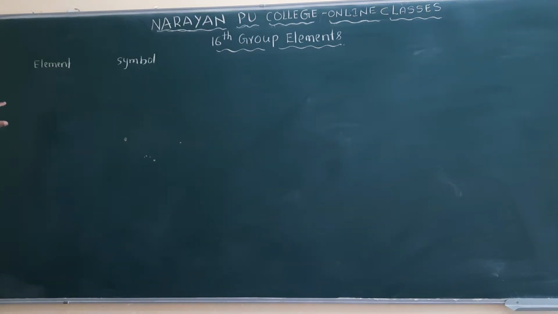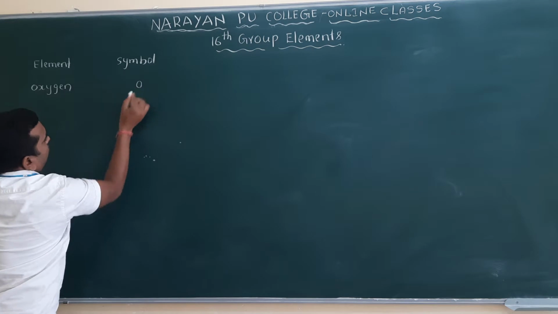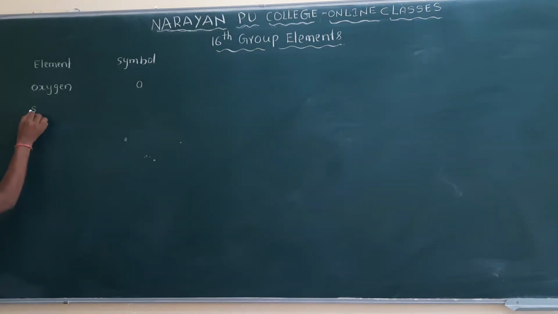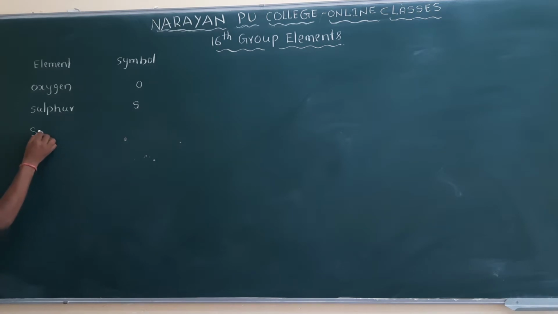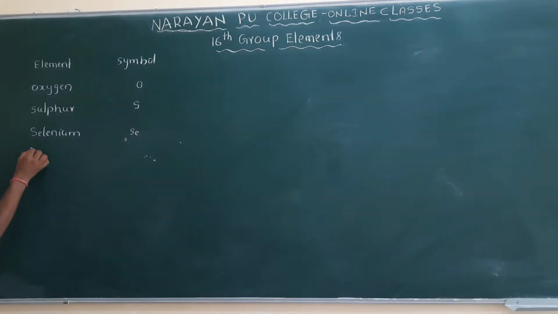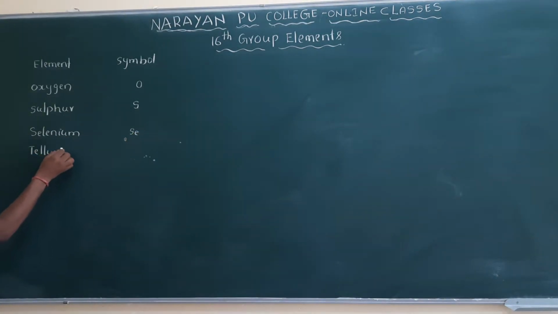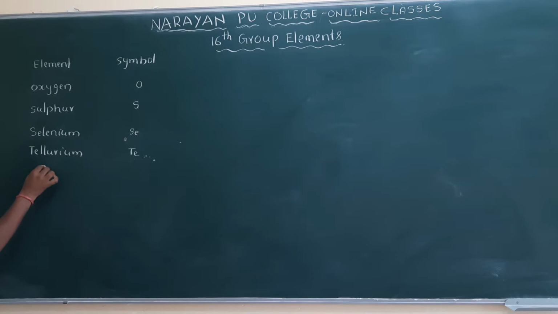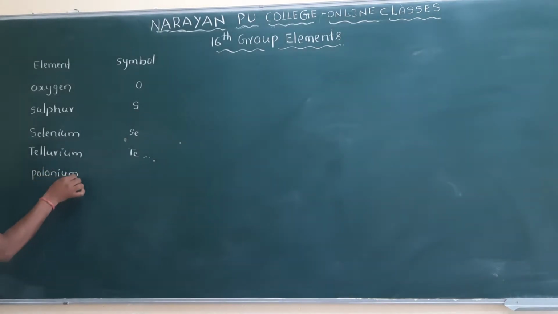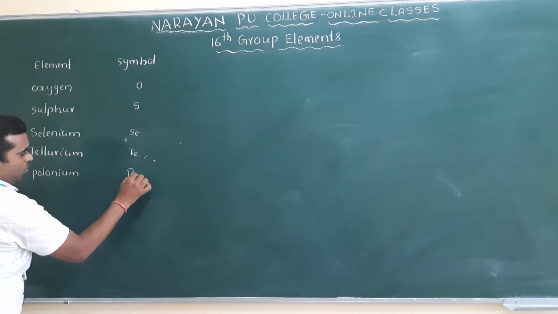The first element here is oxygen. What is the symbol of oxygen? You already know, O. Then sulfur. Then selenium, the symbol is Se. Tellurium, the symbol is Te. And the last one is polonium, the symbol of this is Po.